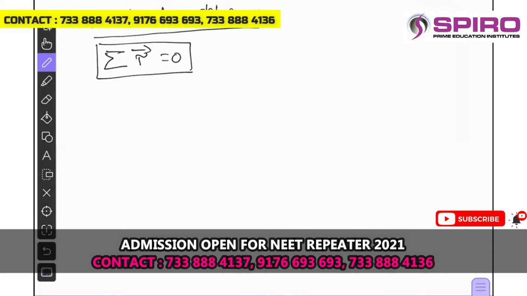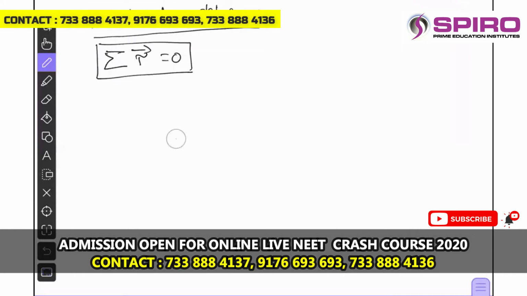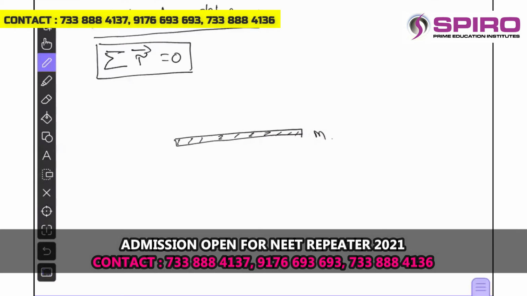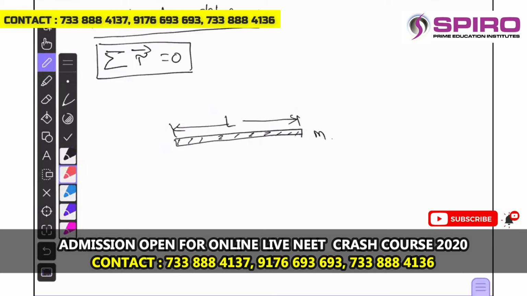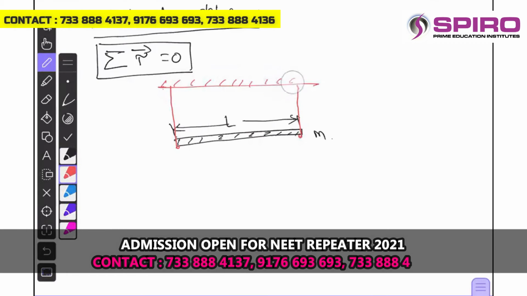Let us understand this point with some illustrations. Okay, for example, let me consider some rod, and this is the rod of mass m, and its length is L. The length of the rod is L, let us say, and this rod is suspended by two strings from its ends, and it is being suspended from a rigid support.